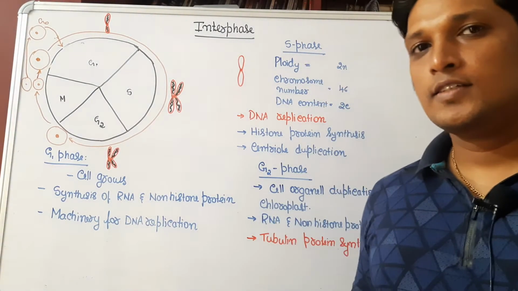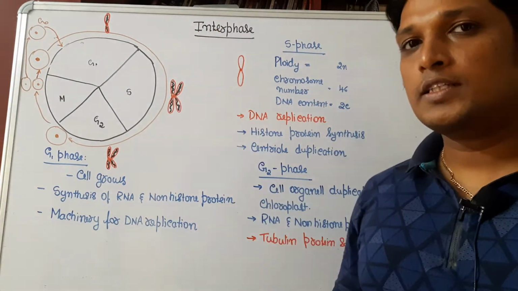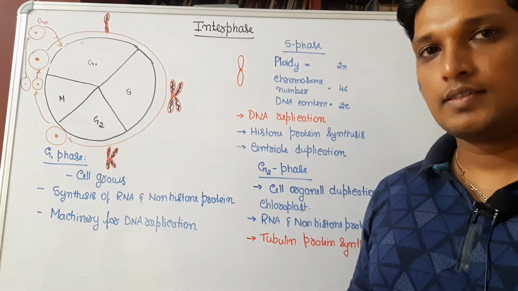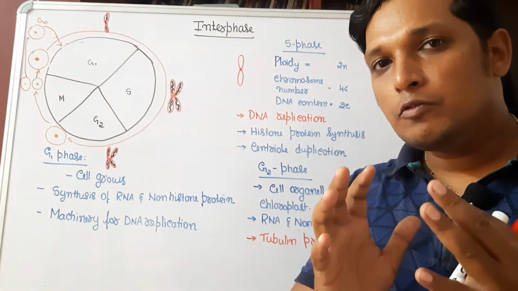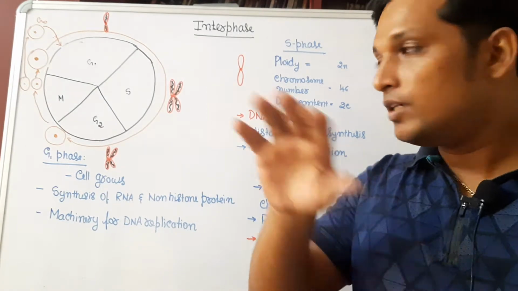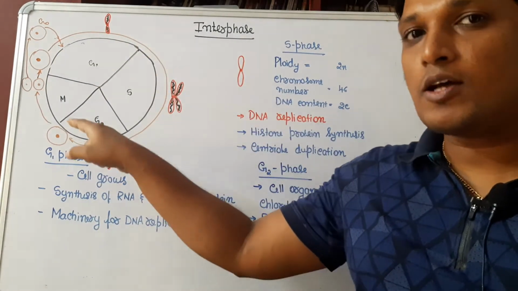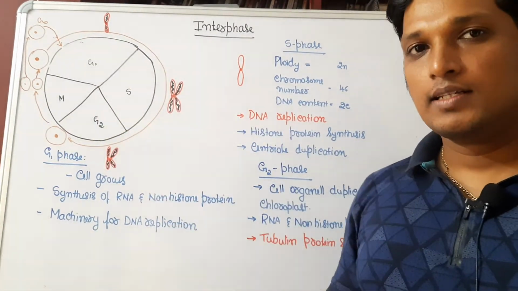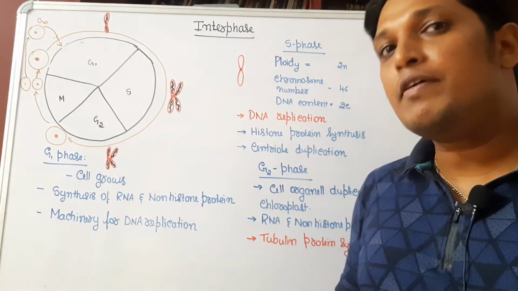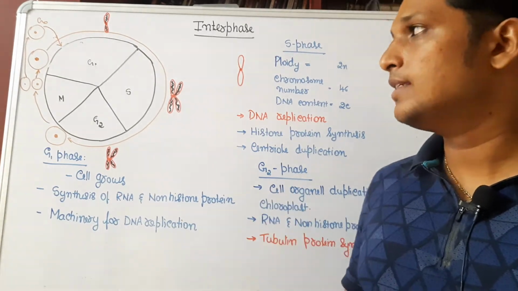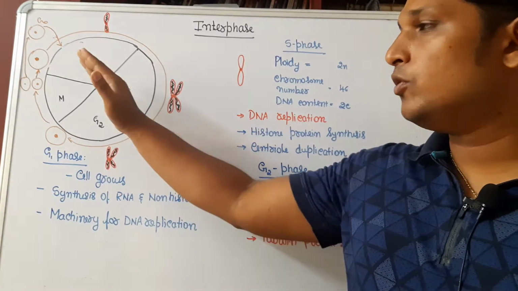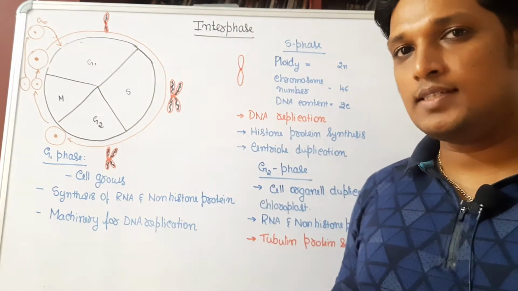Hello students, now we are going to learn the topic of interphase. When a cell wants to divide, it will undergo a cyclical process known as the cell cycle. The cell cycle indicates what events occur when a cell is dividing. It can be divided into two stages.